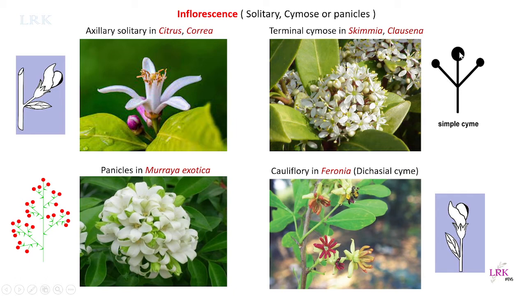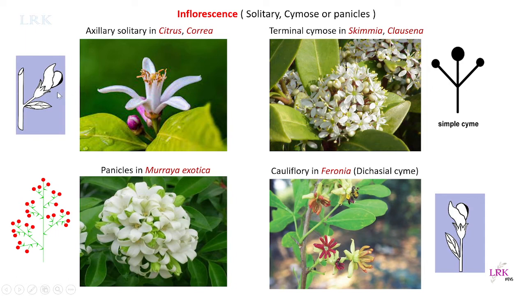This is the first axis. This axis gives rise to secondary axis, and secondary axis again gives rise to tertiary axis. Okay, such inflorescence is called a dichasial cyme, and it is seen in Feronia, where it shows cauliflory. Cauliflory means the flowers develop directly on the stem. Okay, mature stem.